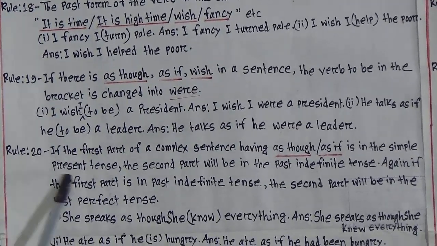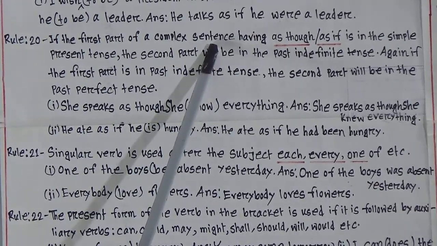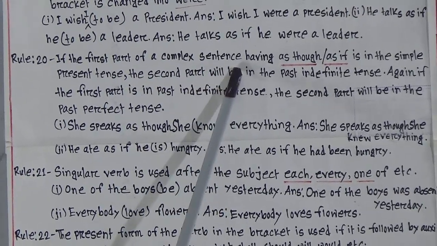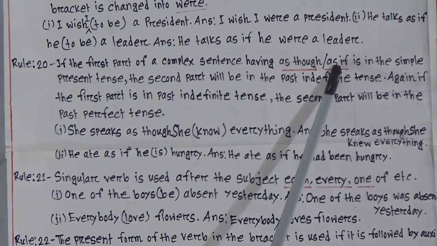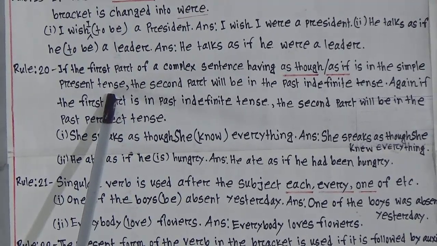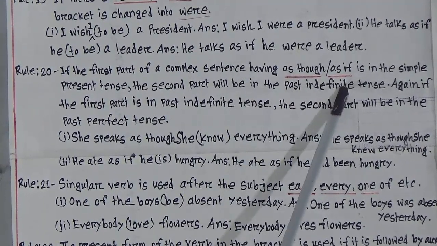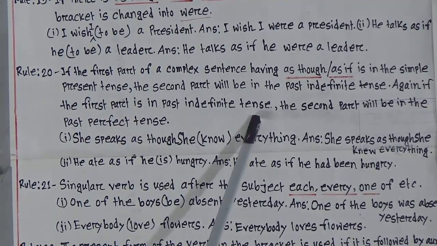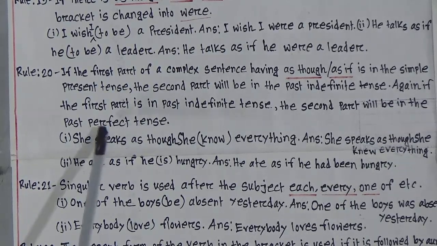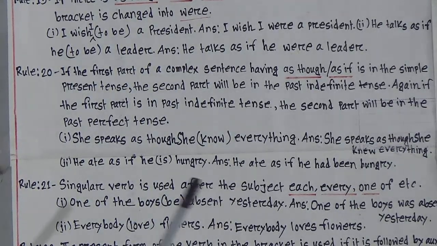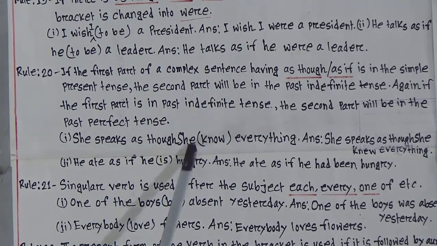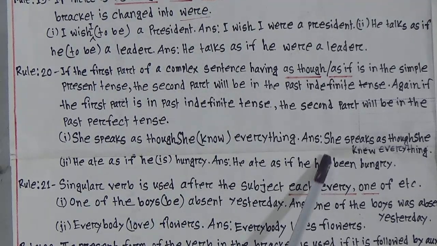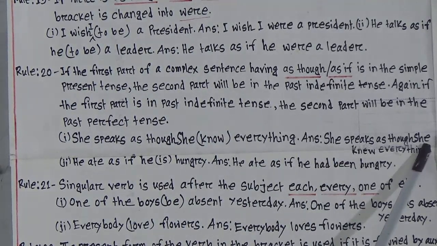Rule number 20. If the first part of a complex sentence, so look here, complex sentence, not simple sentence, must be a complex sentence having as though, as if in the simple present tense, the second part will be the past indefinite tense. Again, if the first part is in the past indefinite tense, the second part will be in the past perfect. So, look at the first example here. She speaks as though she know everything. Know is in bracket. We will look at the correct answer. She speaks as though she knew everything.